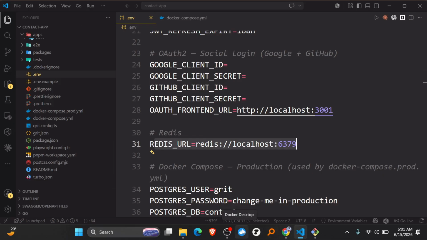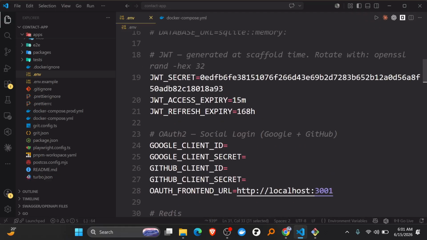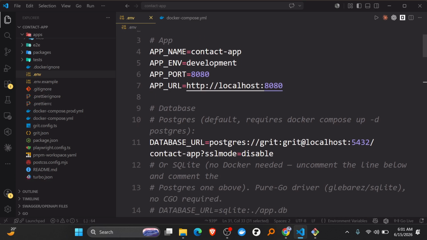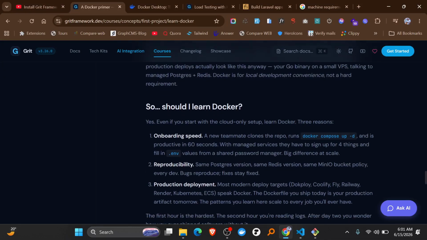You can skip Docker by replacing all these with the third-party URLs. Of course, we recommend you use Docker, but if your machine cannot, then go ahead and get these from third parties, fill them in, and you are good to go.